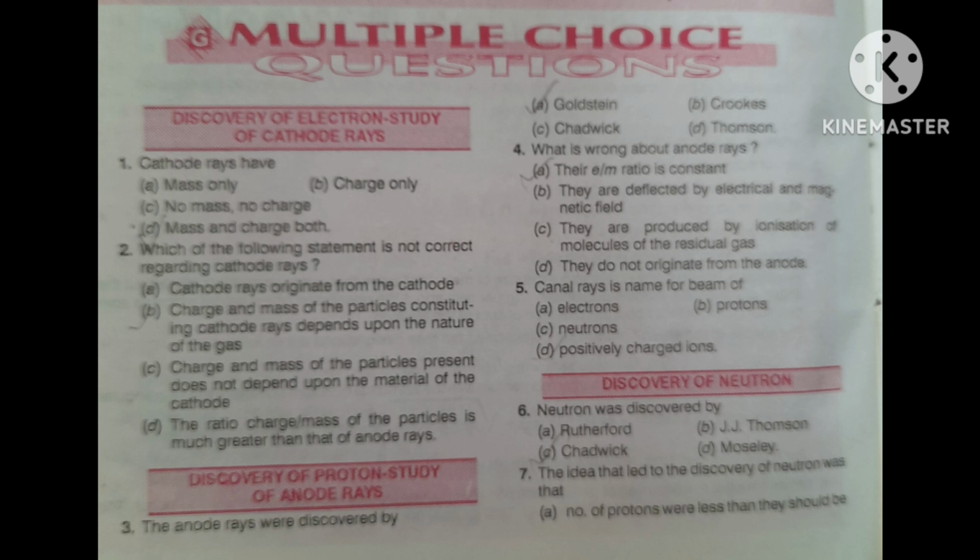Again I am repeating the question. The idea that led to the discovery of the neutron was that the number of protons was less than it should be, or the number of electrons, or the mass of the atom was less than it should be, or it was a chance discovery.